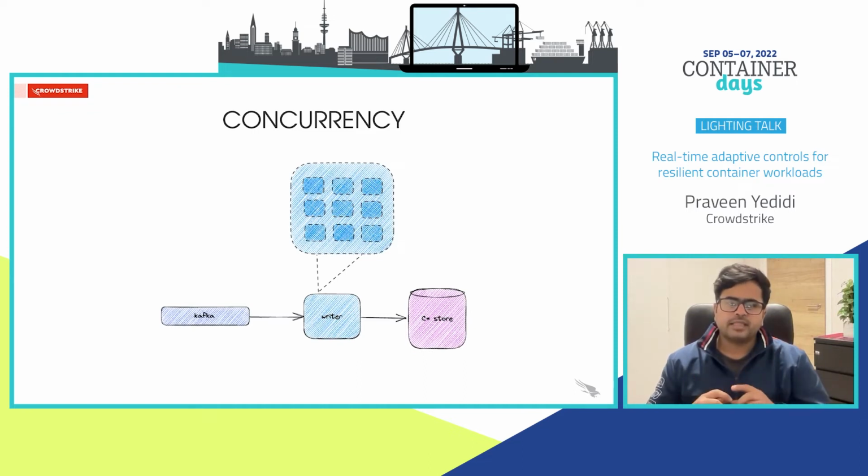Let's zoom into the writer service from the reference architecture. Each writer in this architecture is a Kafka consumer, and it has multiple workers in it. This worker count is configurable as well. We configure this to a predetermined number when we deploy a new service and also update this from time to time as per need. Now let's go through some scenarios to understand the challenges with having a predetermined fixed number of workers.